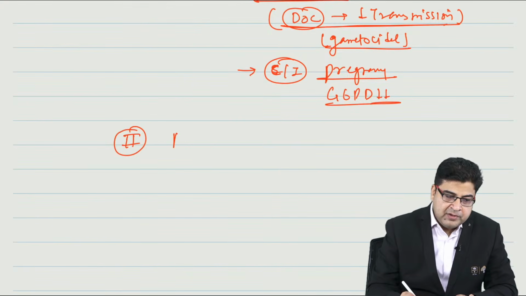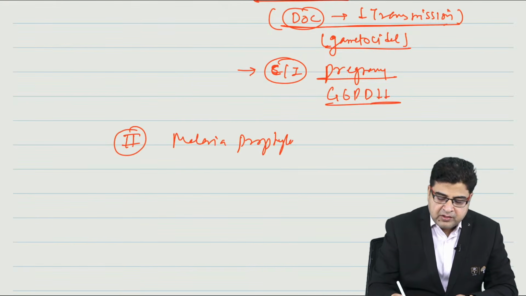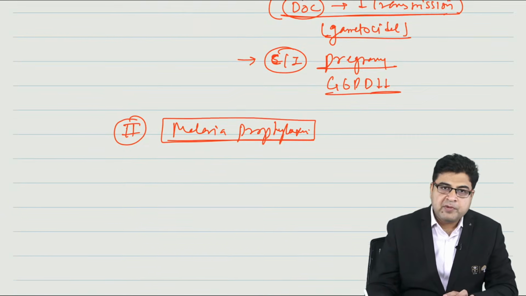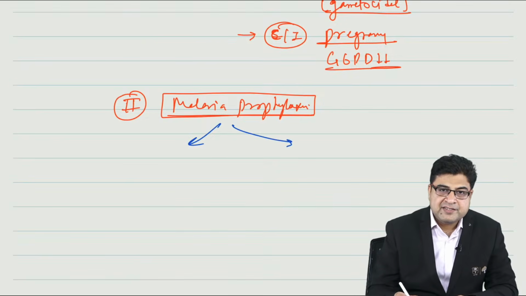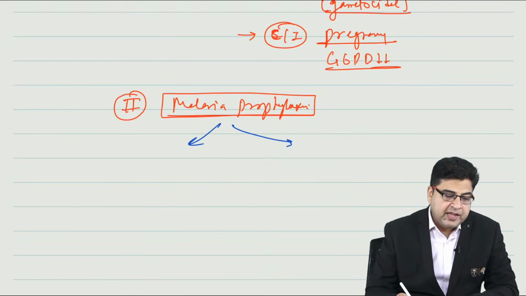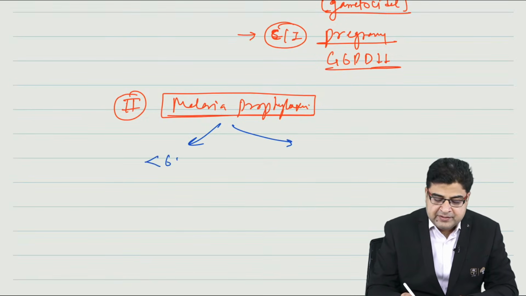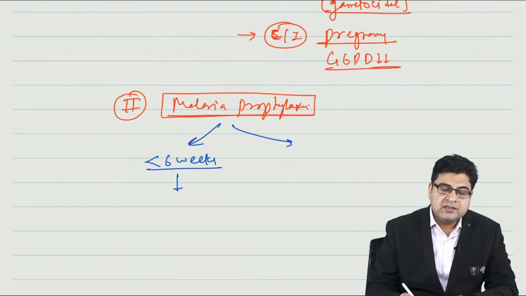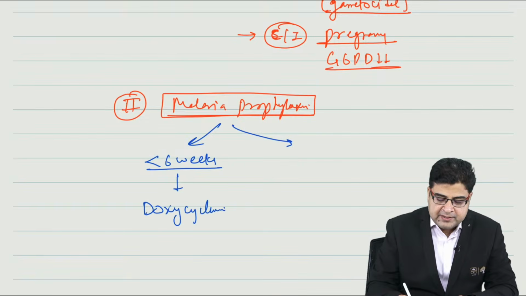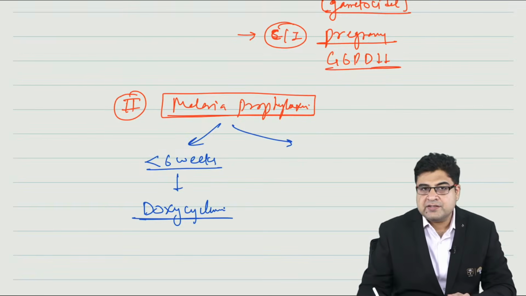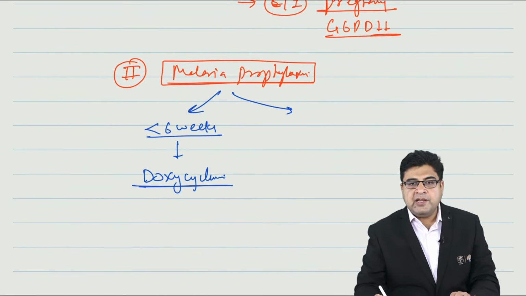Second, they will ask you the malaria prophylaxis. So they can ask you what is the malaria prophylaxis. Please remember, if we talk about malaria prophylaxis, any visitor coming to India for less than 6 weeks will take doxycycline. So doxycycline is the drug of choice for malaria prophylaxis for any visitor coming to India for less than 6 weeks.